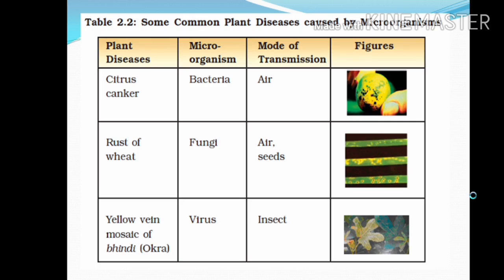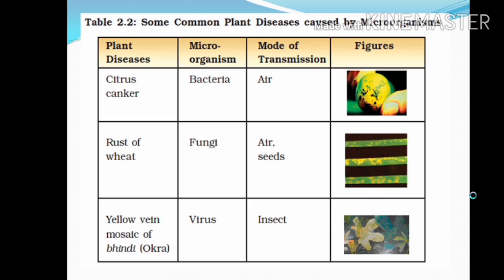Some common plant diseases caused by microorganisms. This is Table 2.2, which is already there in your textbook. Here we'll see once again the plant disease, that is citrus canker. The microorganism is bacteria and the mode of transmission is air. You can see the figure over here.